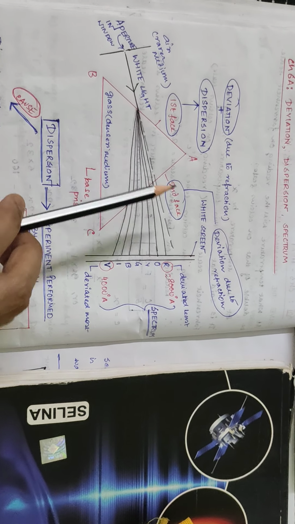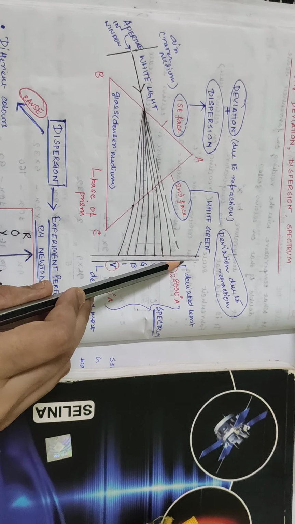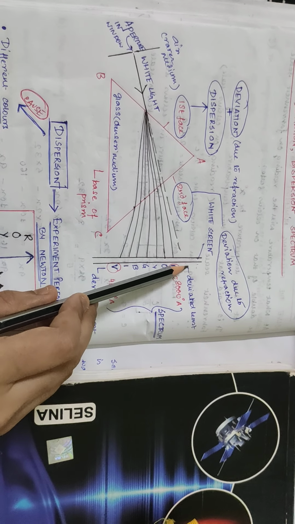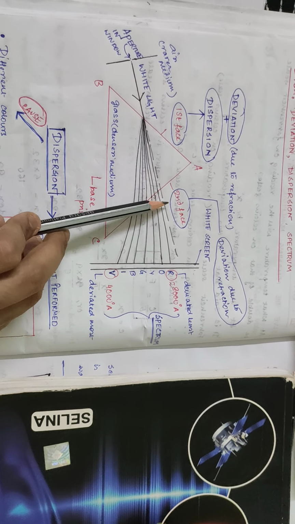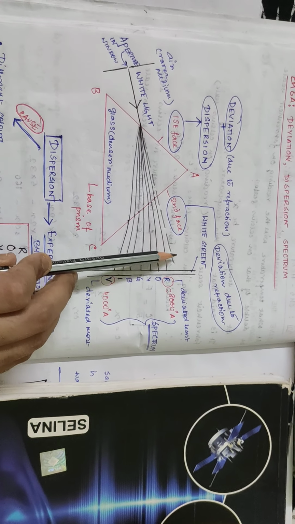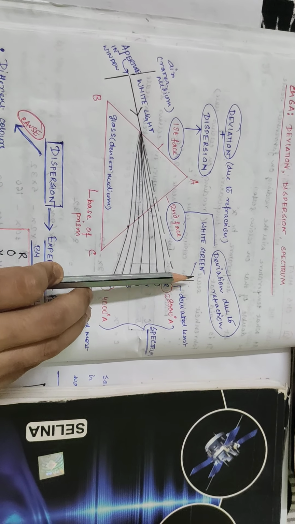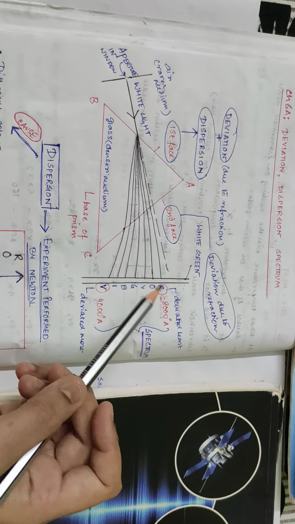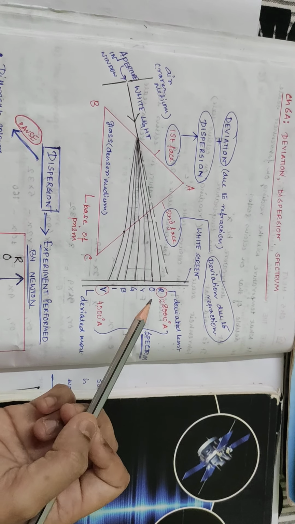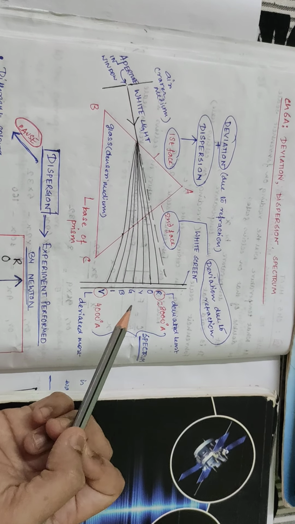Now he placed a wide screen on the other side. This is the first face or surface of the prism, and this is the second surface. He kept the screen some distance away from the second surface of the prism. He found that a band of 7 colors was formed. So what is this band called?